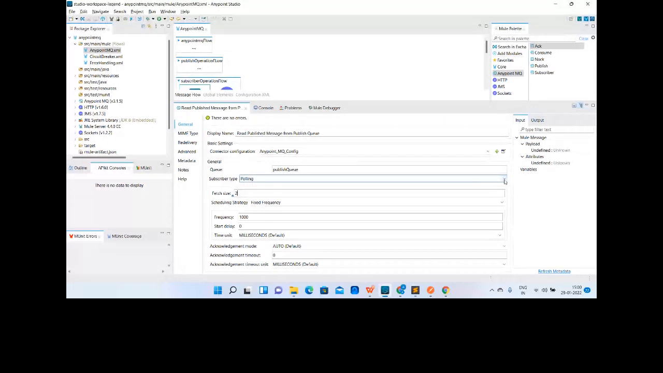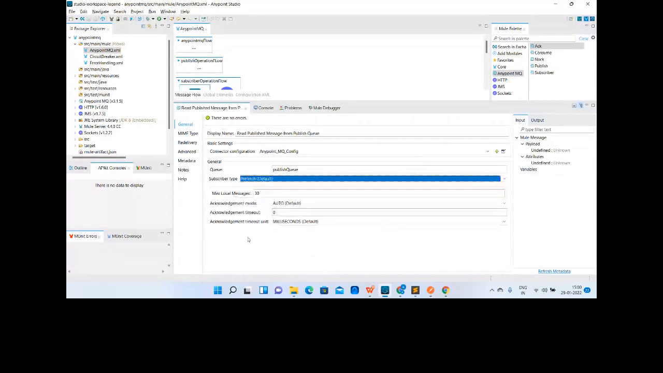So this is the major difference between polling and prefetch. Polling fetches the message from MQ at the scheduled time. The subscriber checks for new messages in the queue at the fixed time, and whatever fetch size you have mentioned in this configuration, based on that it will poll the messages from MQ. Okay, perfect.